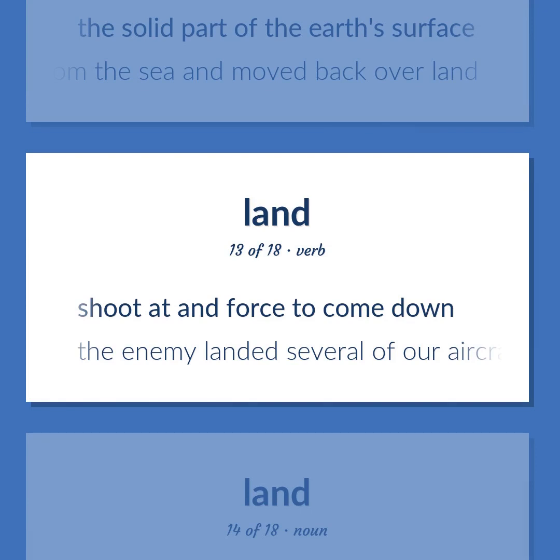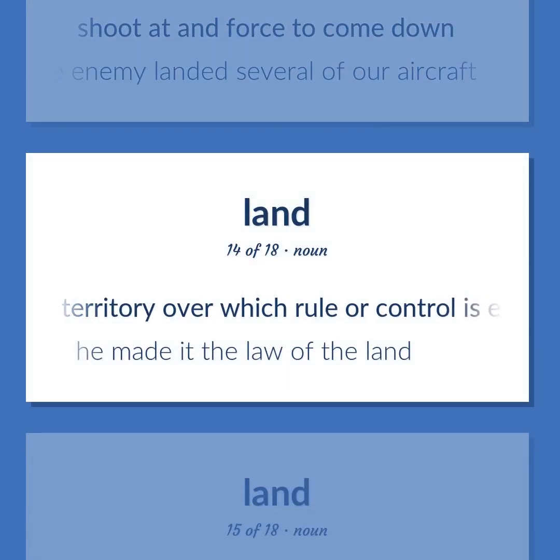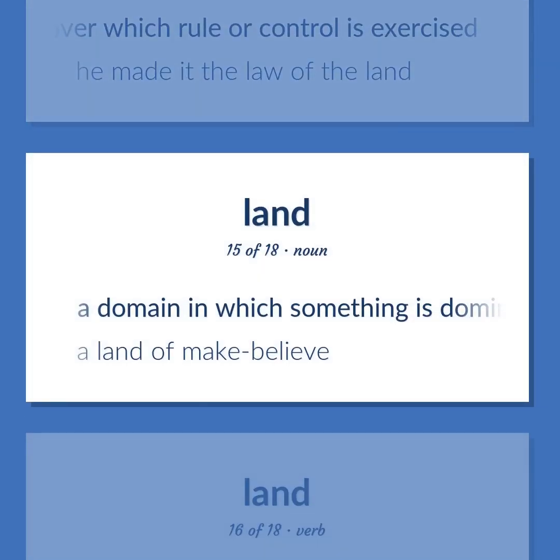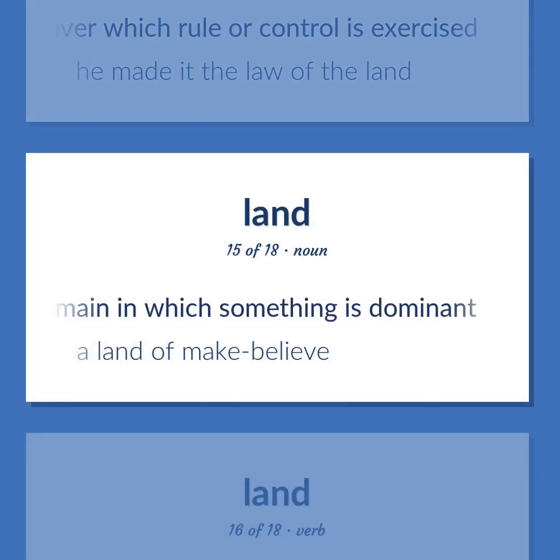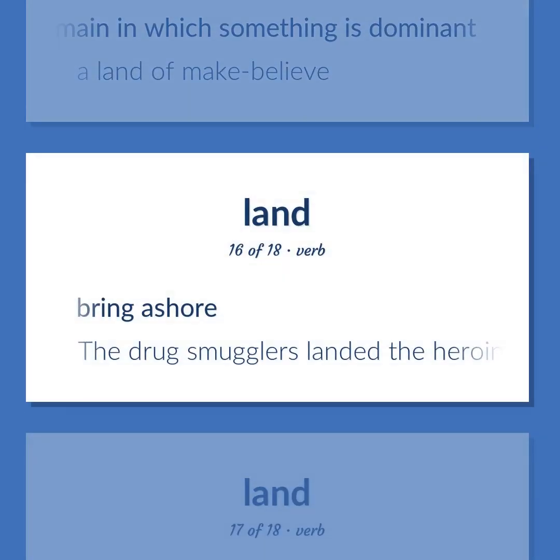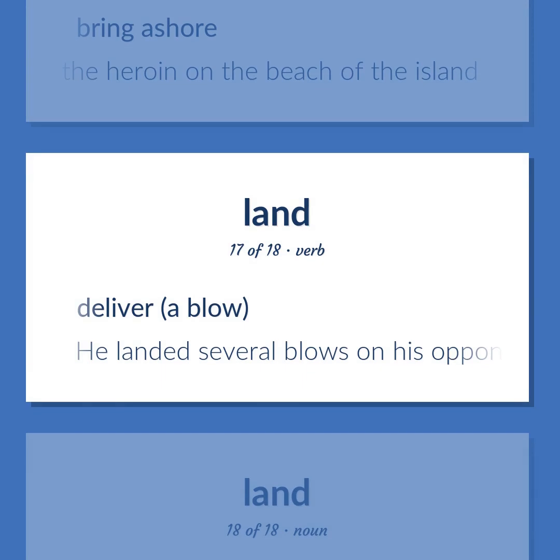Shoot at and forced to come down. The enemy landed several of our aircraft. Territory over which rule or control is exercised. He made it the law of the land. A domain in which something is dominant. A land of make-believe. Bring ashore. The drug smugglers landed the heroin on the beach of the island. Deliver a blow. He landed several blows on his opponent's head.